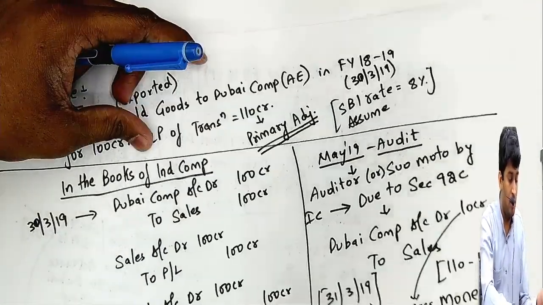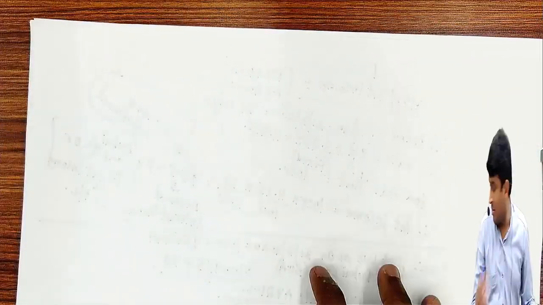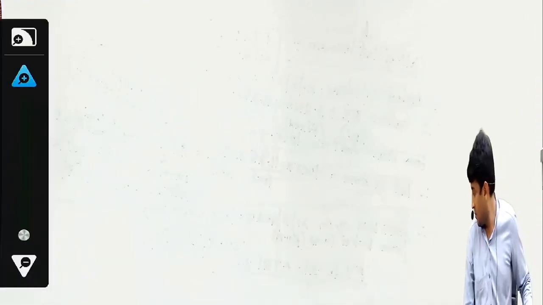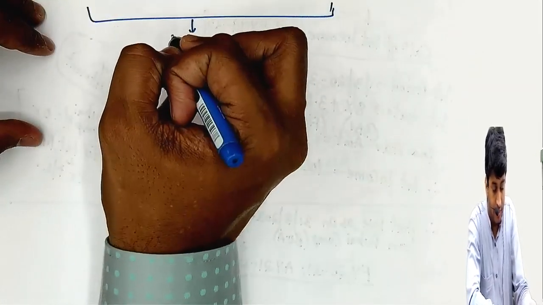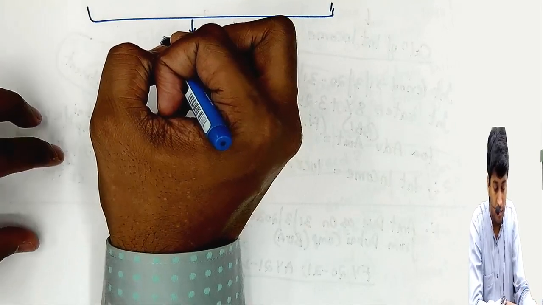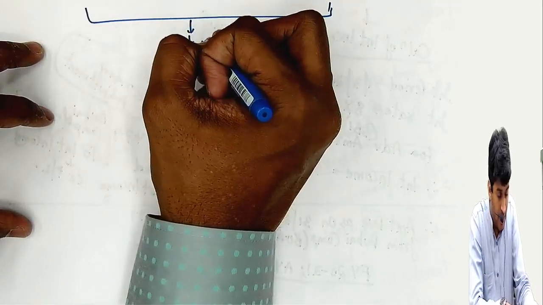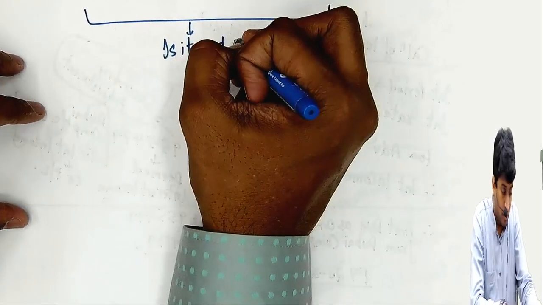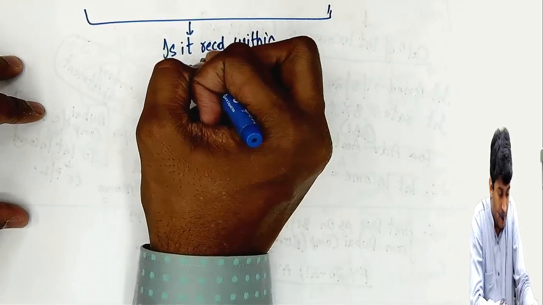Please listen. We did flower bracket, correct? We did flower bracket for all three. Next, is it received within 90 days?